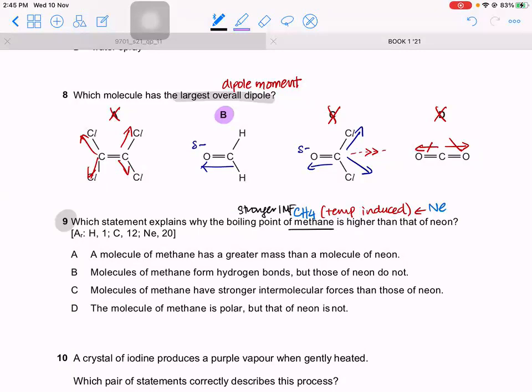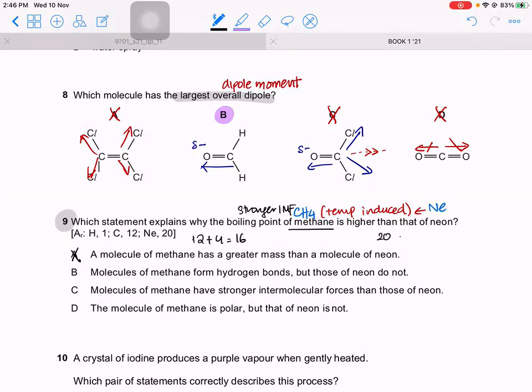Molecule of methane has a greater mass. It probably does, but it does not affect the intermolecular force strength. Mass has nothing to do with the intermolecular forces. And does it really? I don't think so. Methane is CH4, so that's 12 plus 4, so that is 16. And neon is 20. So that is anyway not true. Even if it was, it could not be your answer because intermolecular force does not depend on the mass or the Mr.